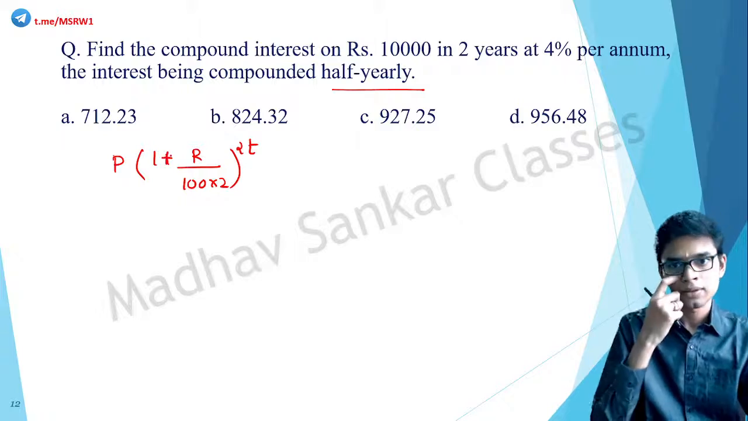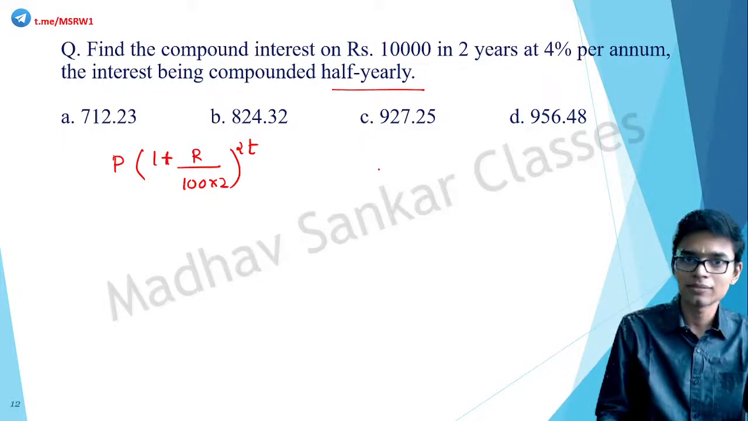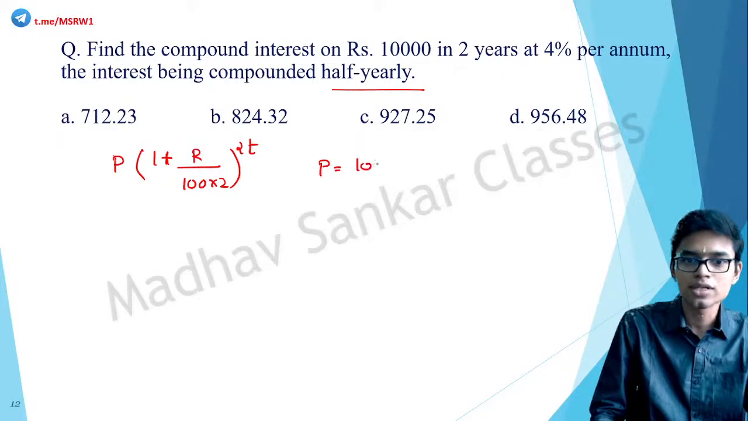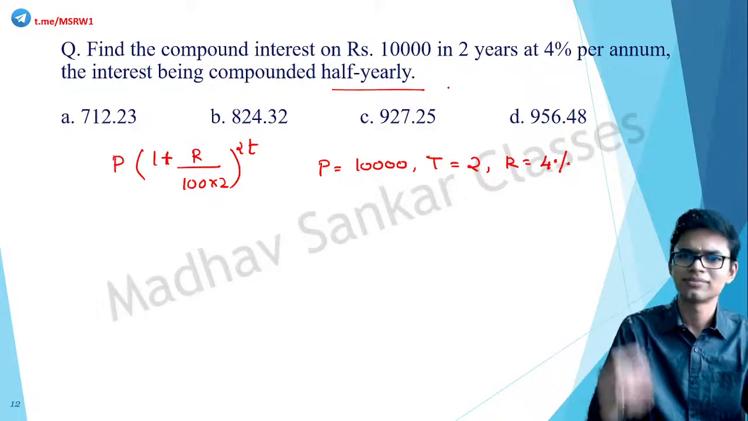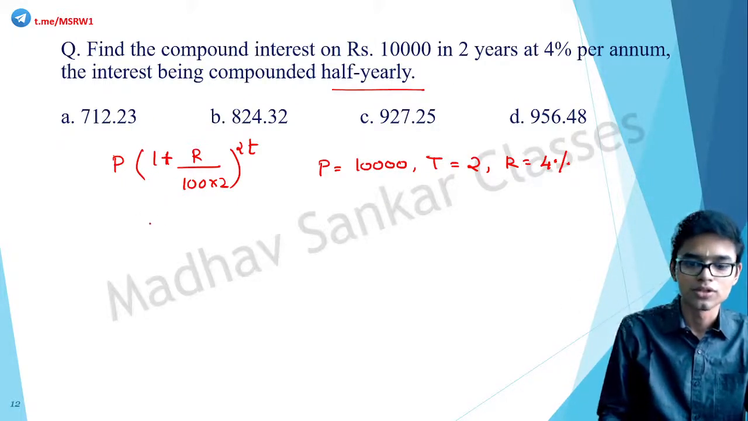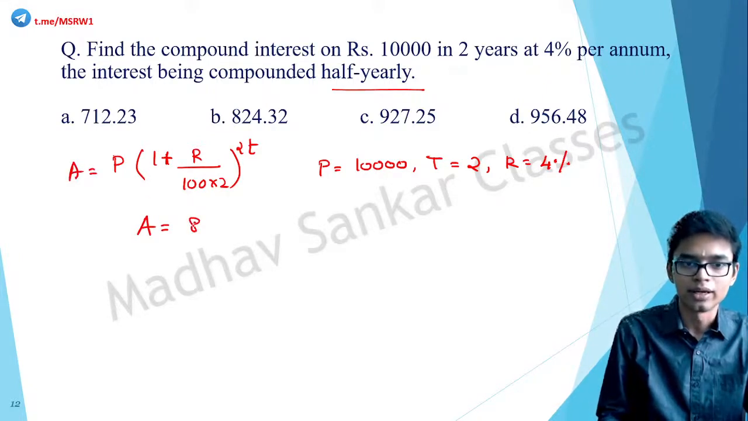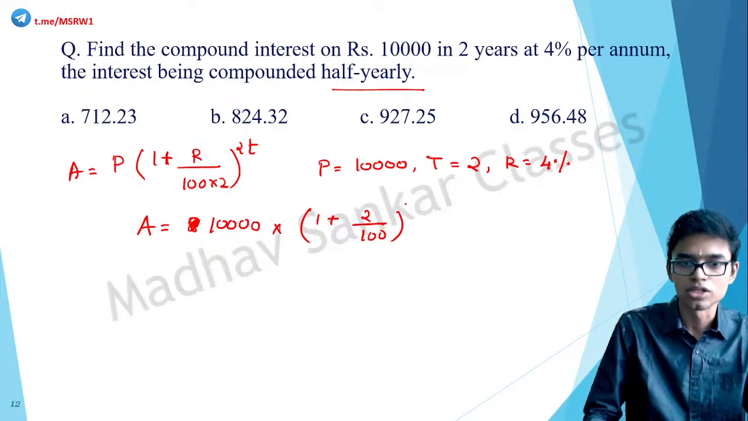Correct. So how does this come? Value for P is 10,000. Then time T is 2 years and R is 4%. It is compounded half yearly. Simple. Just substitute. So amount is equal to 10,000 into 1 plus 2 by 100 the whole raised to 2t. So 2 into 2, 4.